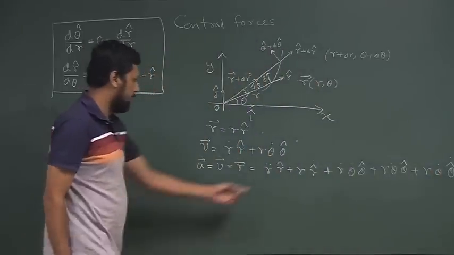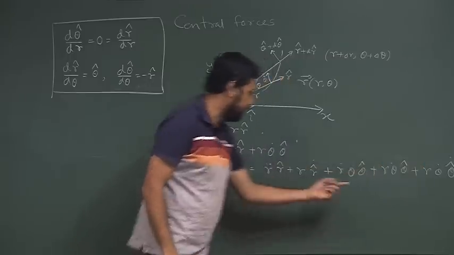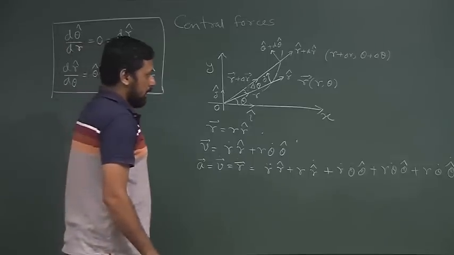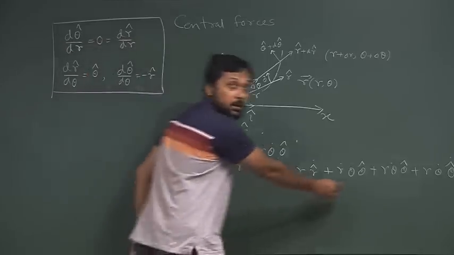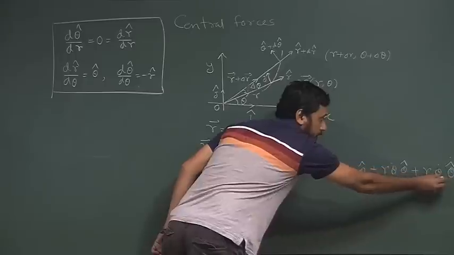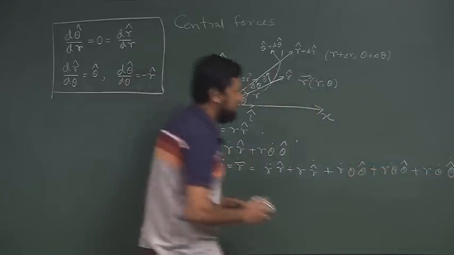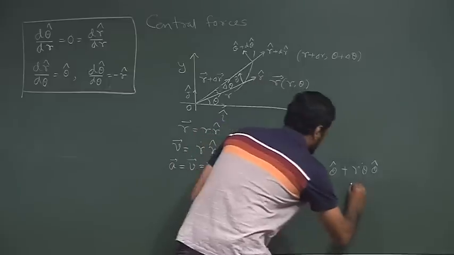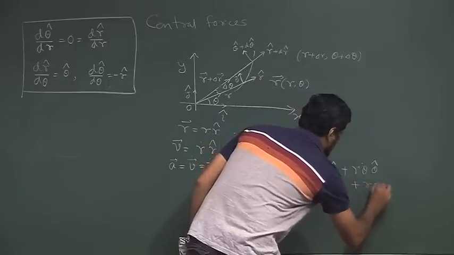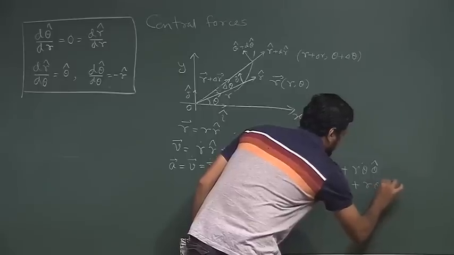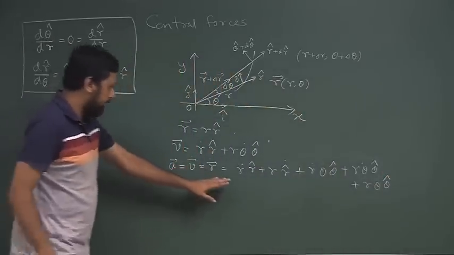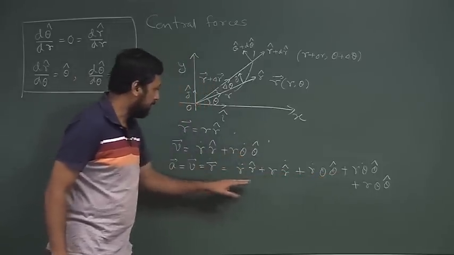So, we have 1, 2, 3, 4, 5 terms in this derivative. There is a theta cap which is not visible here, so I will just write this term here, theta cap dot.